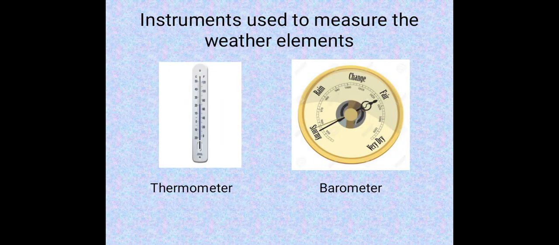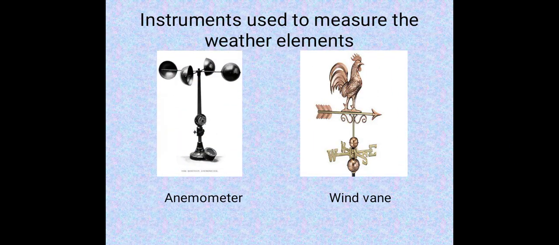See students, I have given you the images of instruments that help us measure the elements. First one is the thermometer, which helps us measure temperature. Next is the barometer, which helps us measure air pressure. Next is the anemometer, which helps us measure wind speed.